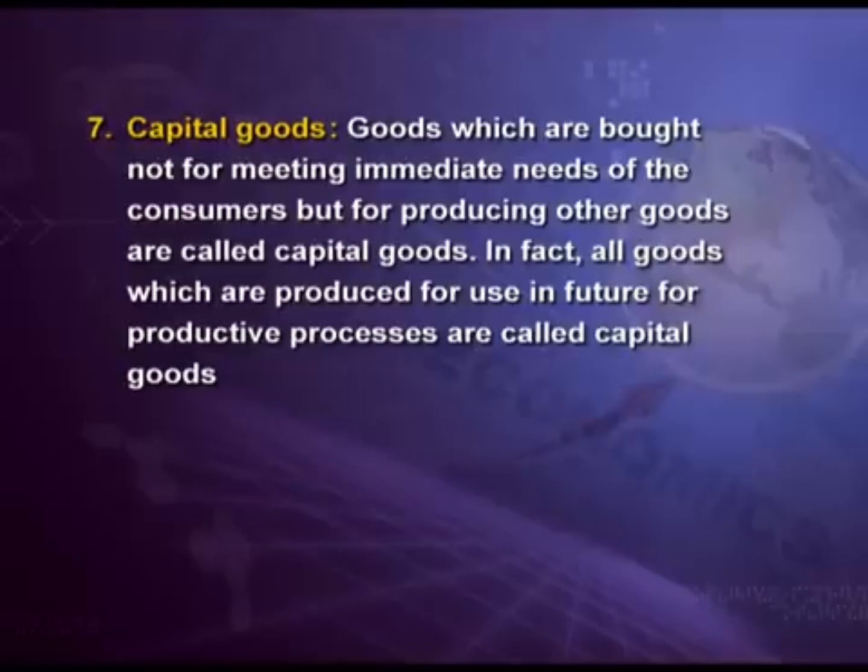Next is capital goods. Goods which are bought not for meeting immediate needs of the consumers but for producing other goods are called capital goods. Example, machinery. In fact, all goods which are produced for use in future for productive processes are called capital goods. So students, these were some key terms of this chapter. Now let's start the meaning of national income.